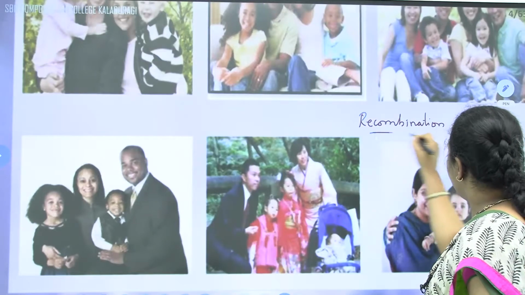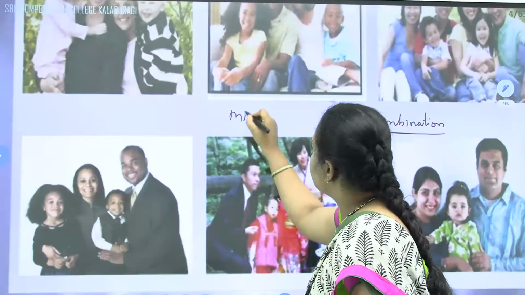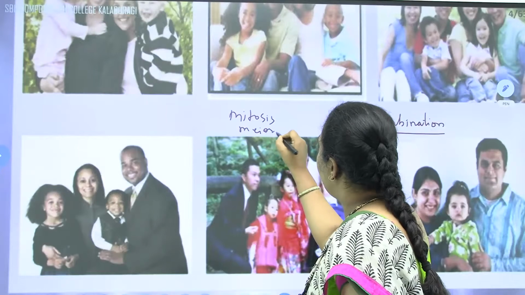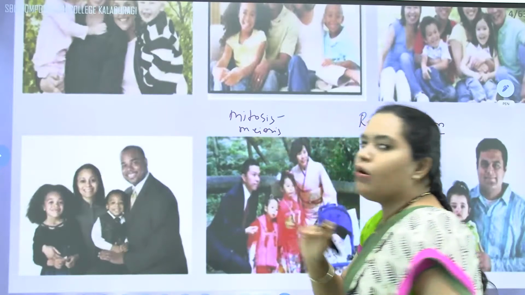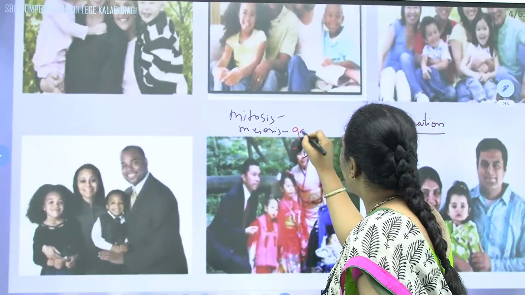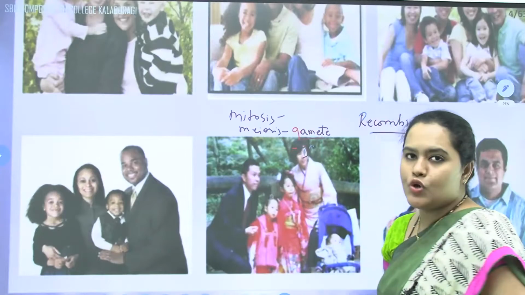In our first year, we have read about cell division, and we have read two types of division: one is mitosis and another one is meiosis. Mitosis happens in all the somatic cells. Meiosis happens only in the germ cells, that is in the gamete producing cells. In gametogenesis, meiosis will be there.